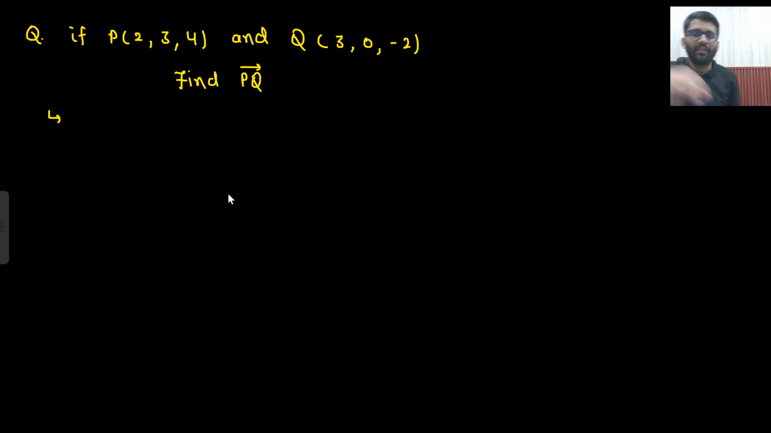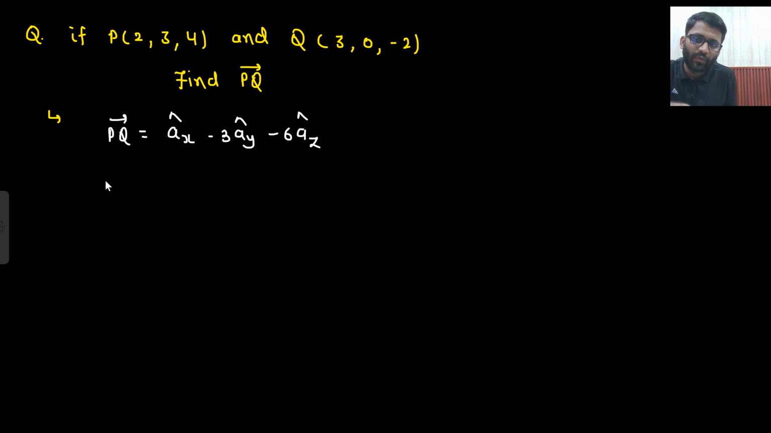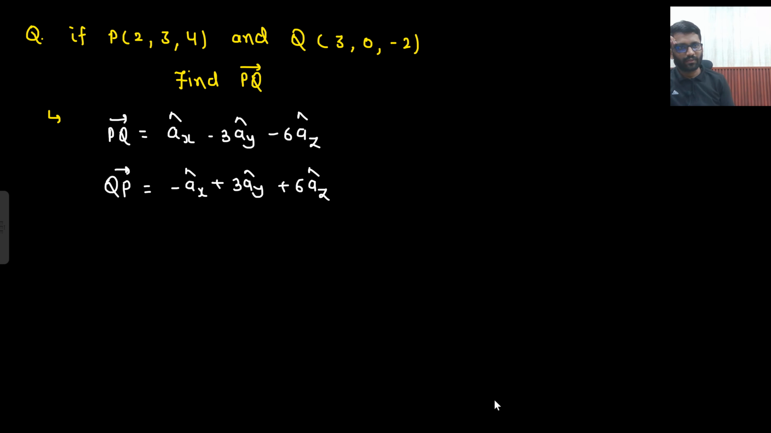Let's see one more example. P and Q points are given, you need to write down PQ vector. So what will be your PQ vector? 3 minus 2 AX cap plus 0 minus 3 minus 3 AY cap minus 2 minus 4 minus 6 AZ cap. What will be your QP vector? P minus Q. So minus AX cap, 3 minus 0 plus 3 AY cap plus 4 minus 2 plus 6 AZ cap. So this will be your QP vector. Well and good. Okay.